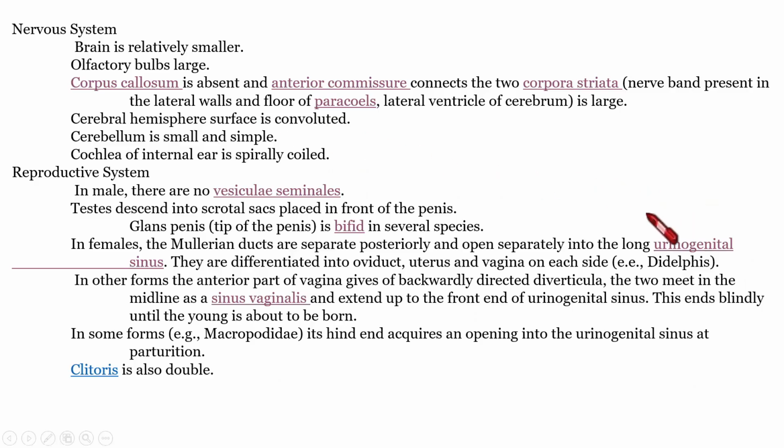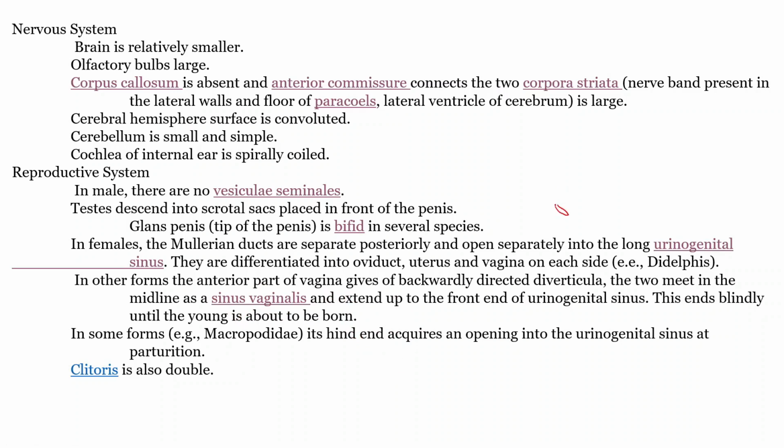Okay, clear? I just explained all those things to make you understand what this urogenital sinus is. So here also, during embryonic development, the Mullerian duct grows posteriorly and becomes separate from the urogenital sinus, and then differentiates into oviduct, uterus, and vagina. But in some other forms, the vagina's anterior portion gives rise to